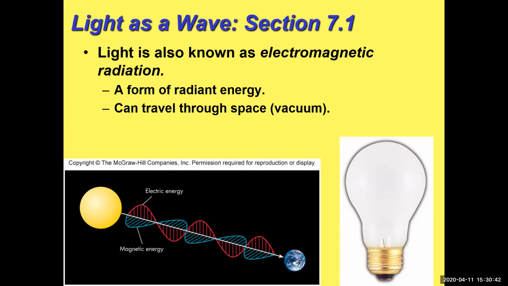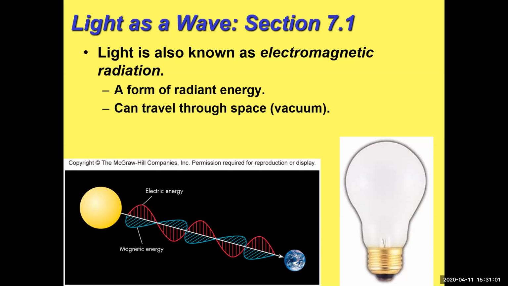So heat is the transfer of energy from a warmer piece of matter, an object, to a cooler one. But light doesn't need matter. It can go right through a vacuum. And so there's a picture down there showing you the light wave going through the vacuum.